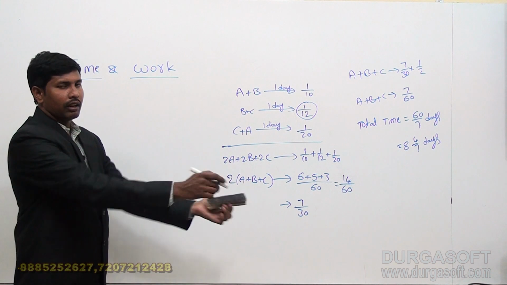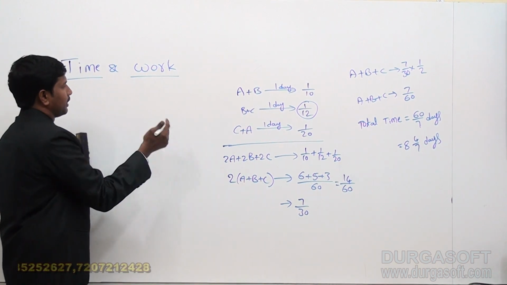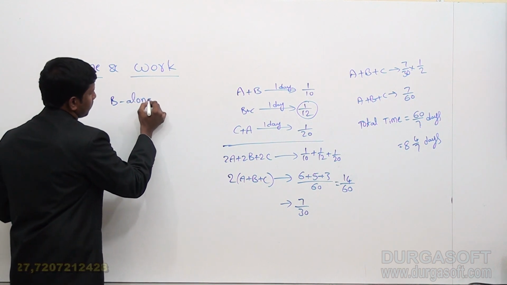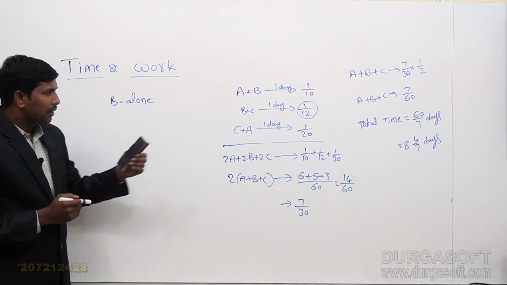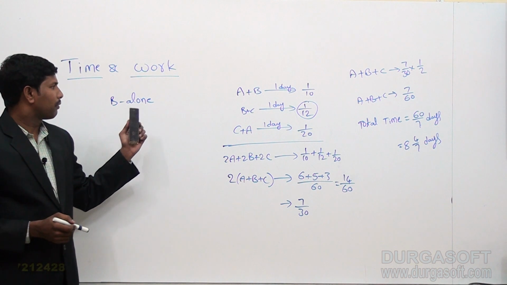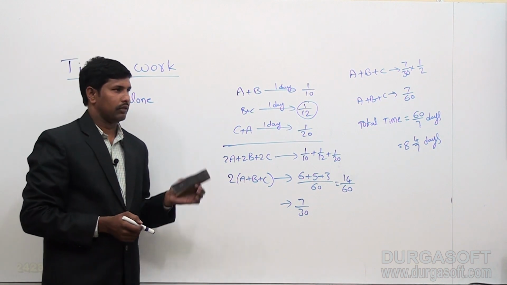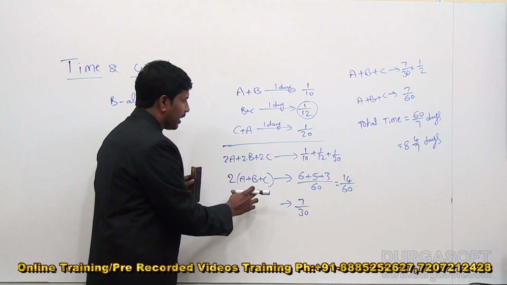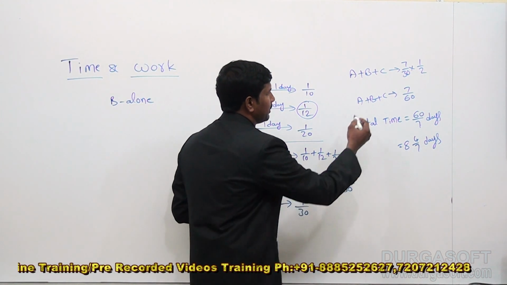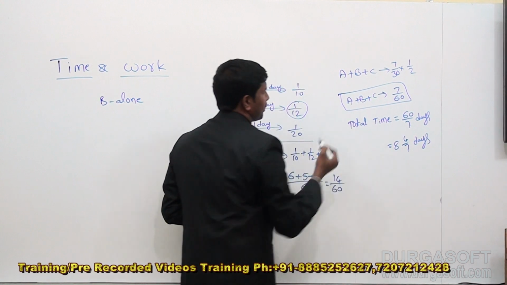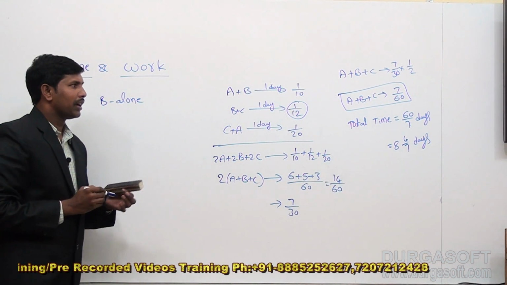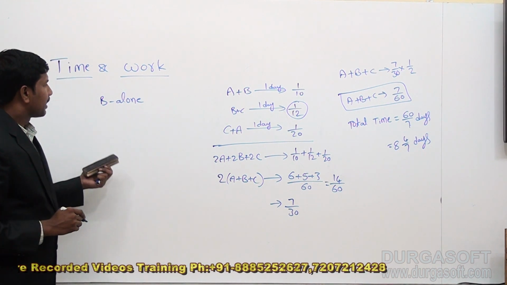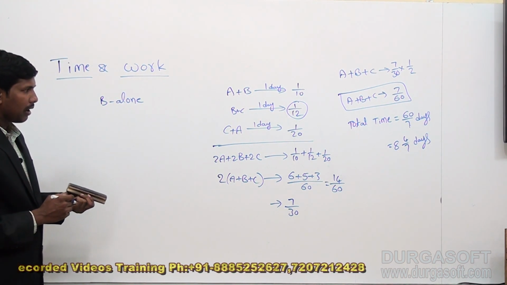So, for that, what we require is, suppose I ask for B alone, the same work will be completed by B alone, and for that I want the time. Now, in this case also, first of all, we need to calculate 1 day work of ABC, which is 7 by 60. So, when we know 1 day work of ABC as 7 by 60, now we can calculate the time taken by B alone.